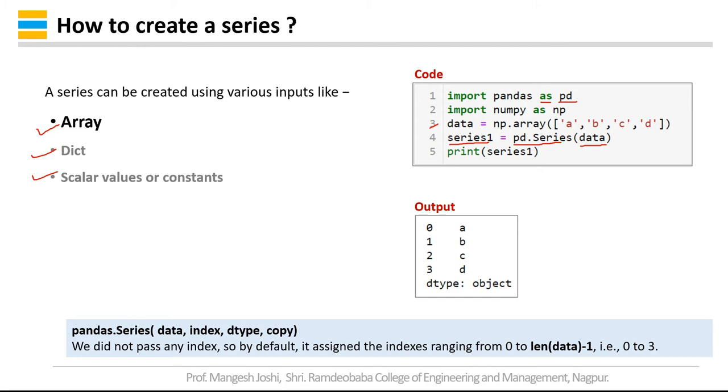And you are finally printing the series. Since you have not specified the indexes, you can see that the index values are starting from 0 to 3, because there are 4 letters, so 0, 1, 2, 3. And since you have not specified the data type, it is giving you object.